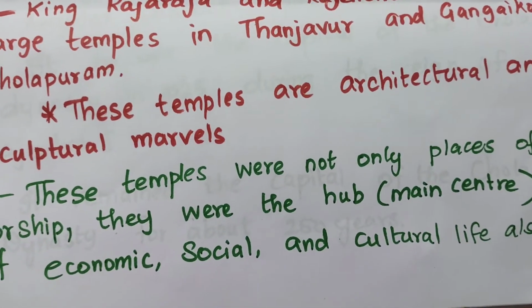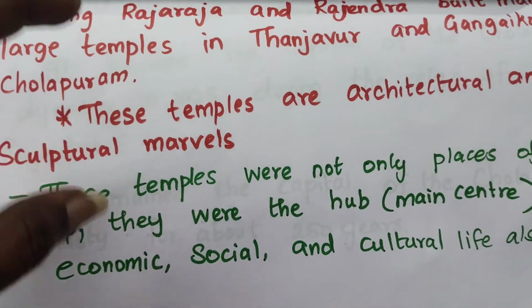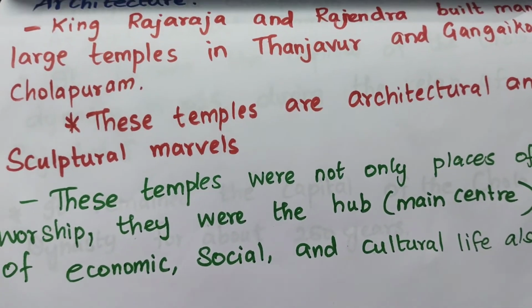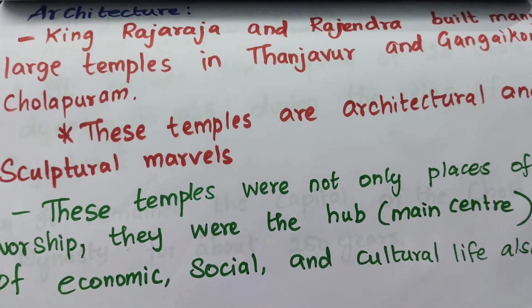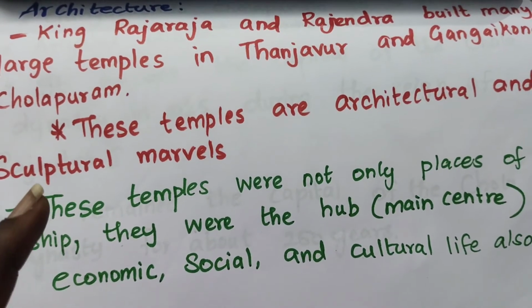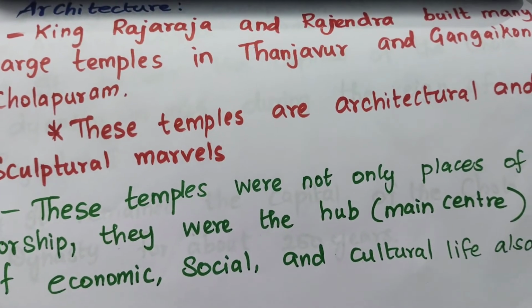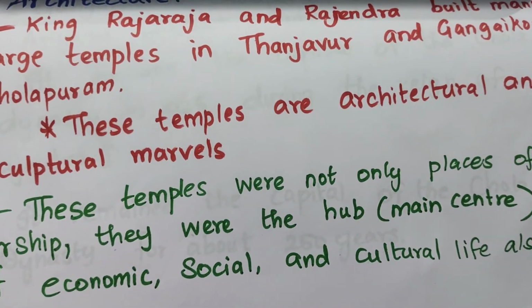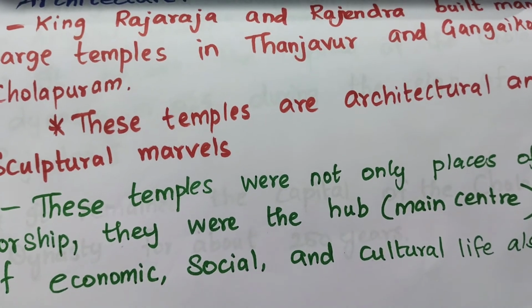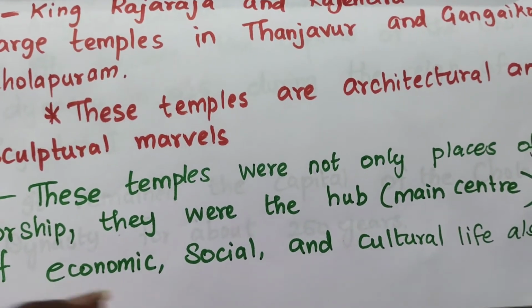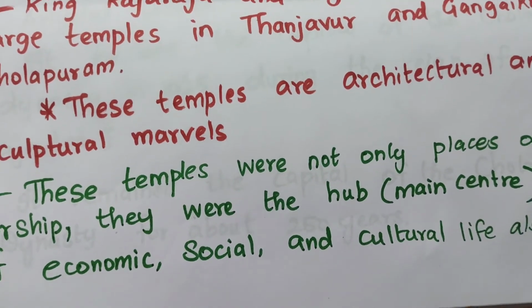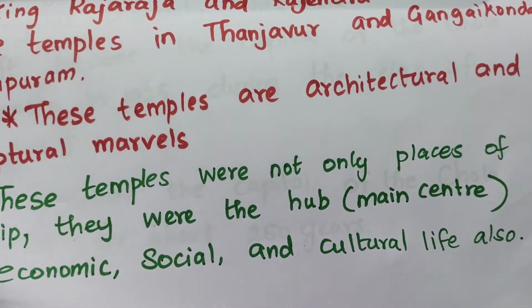Who built so many temples in Tanjavur and Gangaikonda Cholapuram? Rajaraja and Rajendra. These were very special in architectural and sculptural marvels, and were used for economic, social and cultural life also.